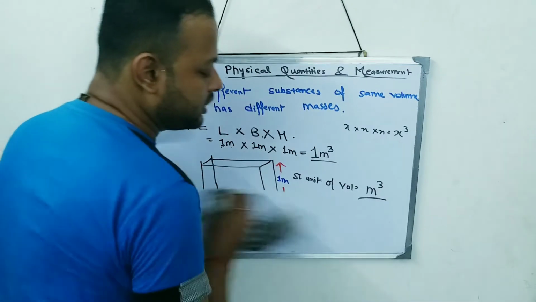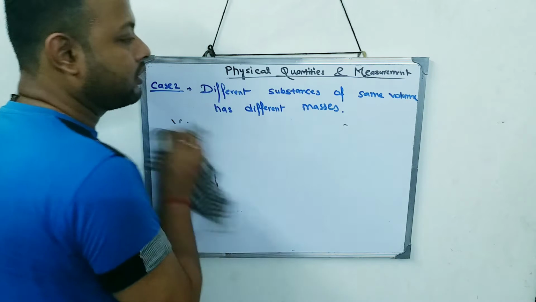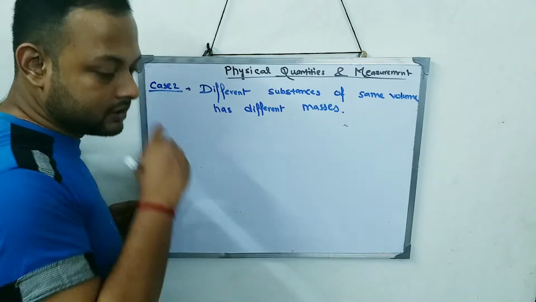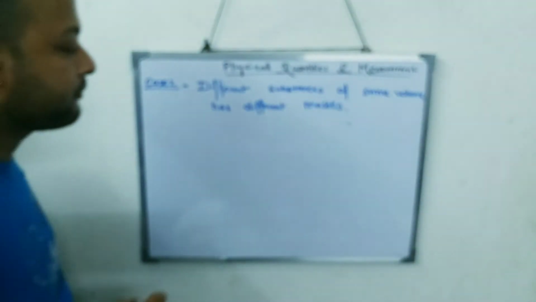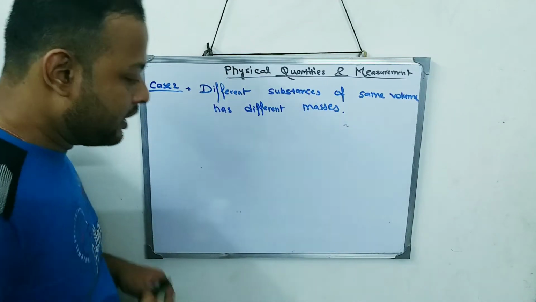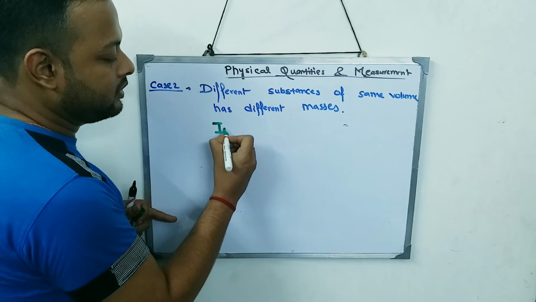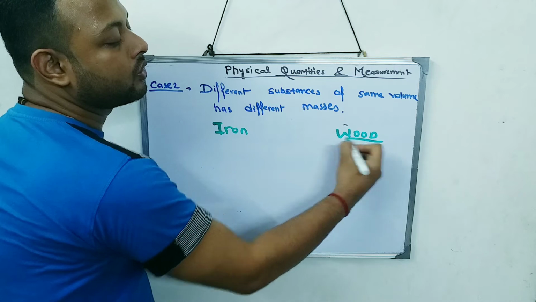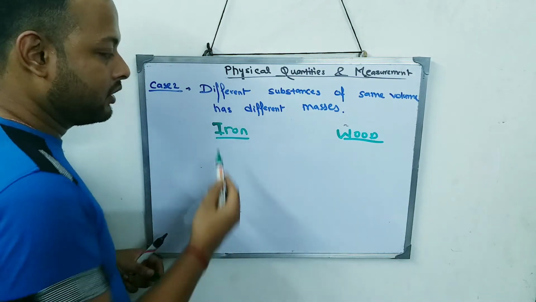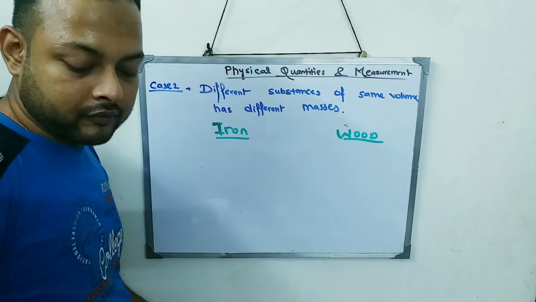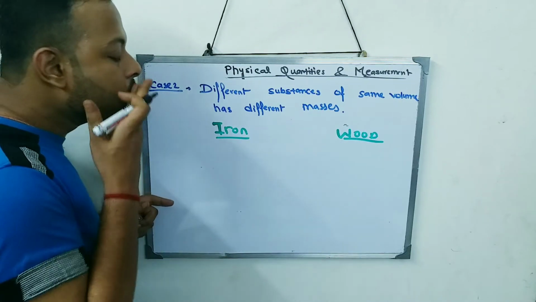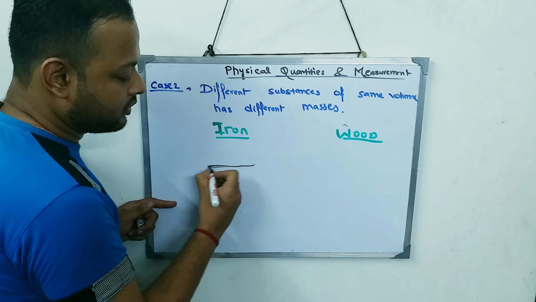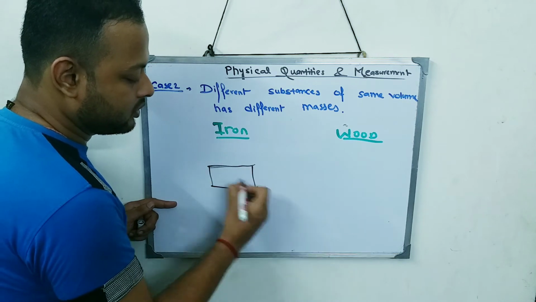Now let's come back to this statement: different substances of same volume have different masses. I'll take the example of iron and wood. Wood means lakdi, and iron means loha. Let's take this kind of iron, similar to the one we have drawn just now.